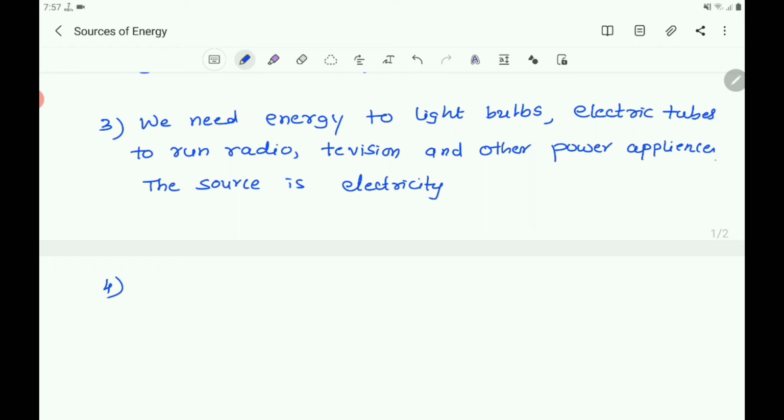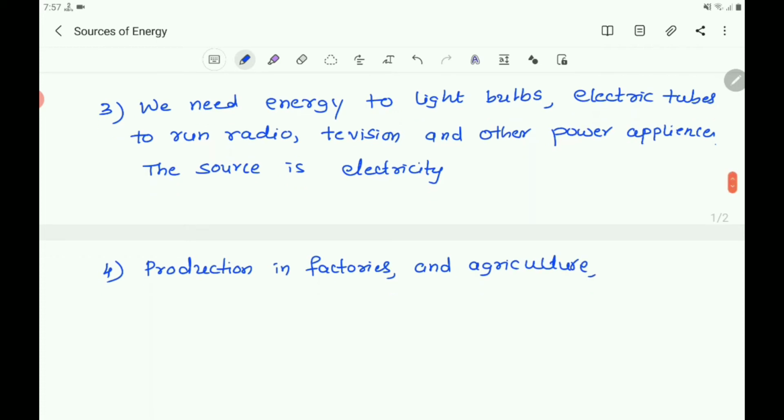And also production in factories and agriculture also need energy. The source is diesel and electricity, mainly diesel and electricity.